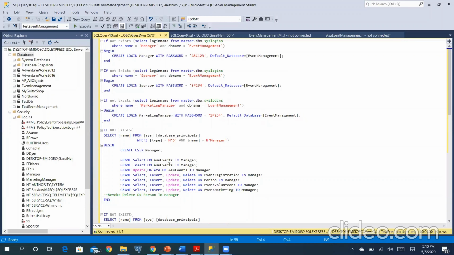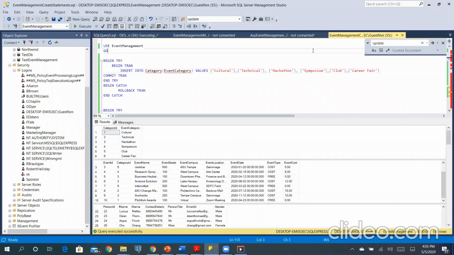Also, we created various users on the database event management. This is done so that the various users can have access, and we also granted a few permissions on tables. Using this, they can perform any manipulation on tables if they have access, like insert, update, delete, or they can just view the data using select permission.